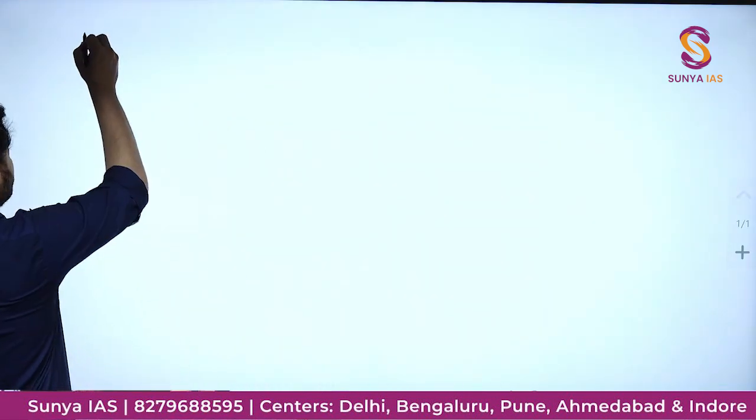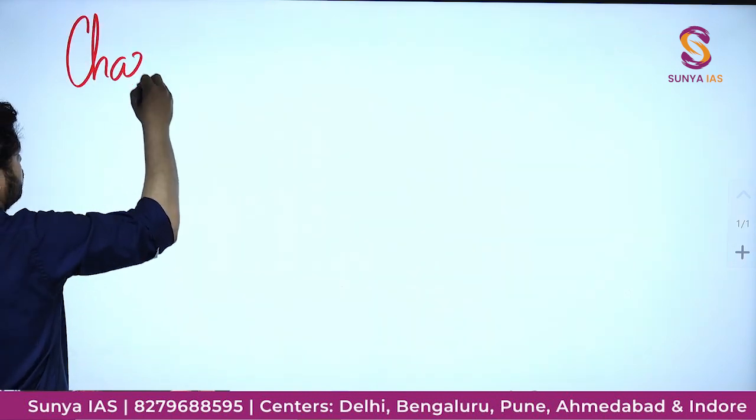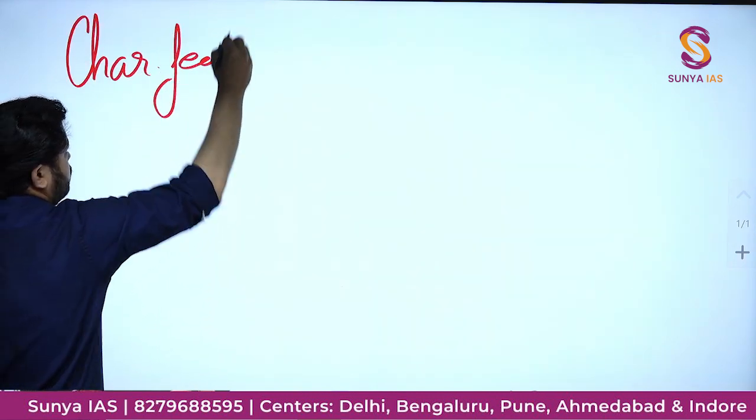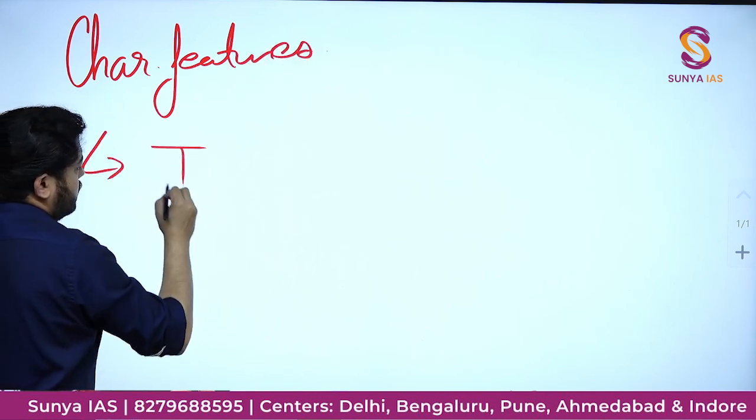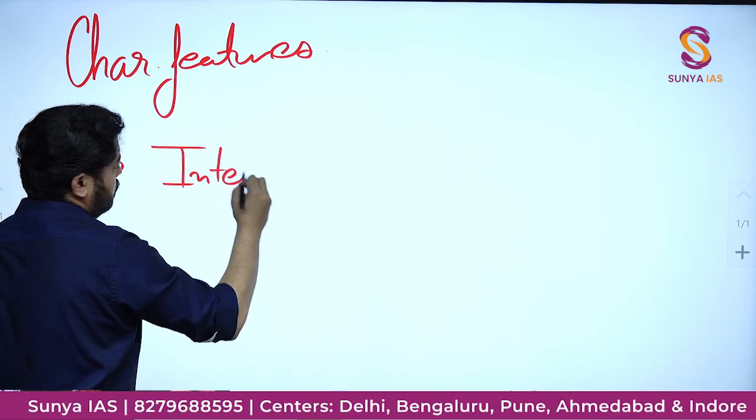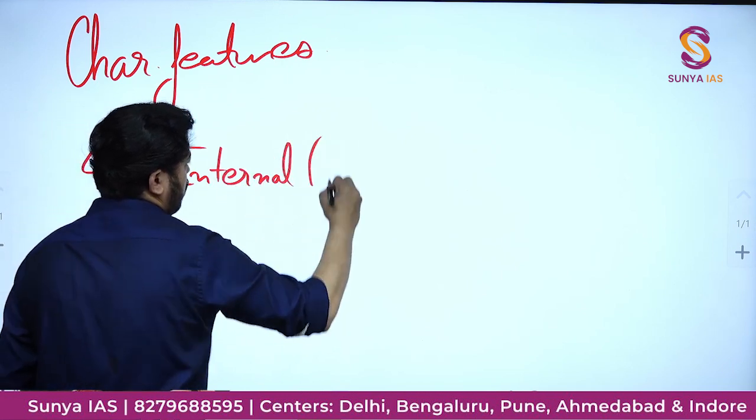The characteristic features were internal autonomy.